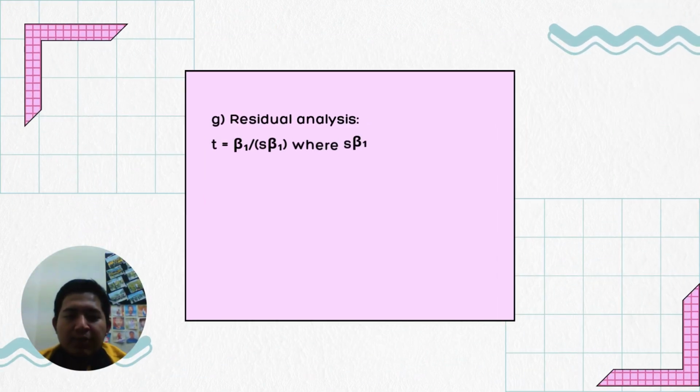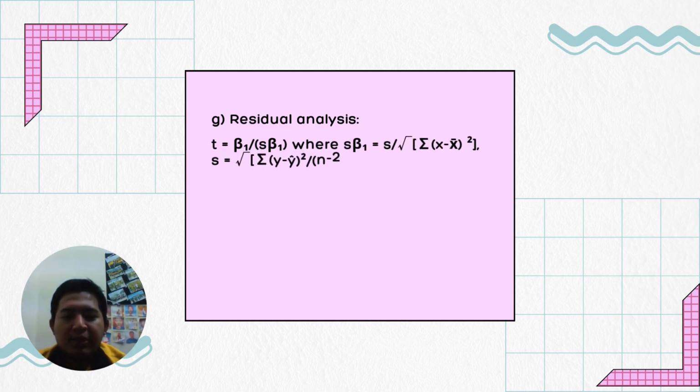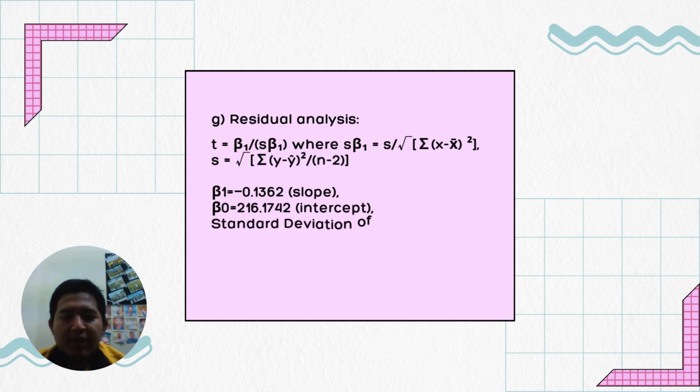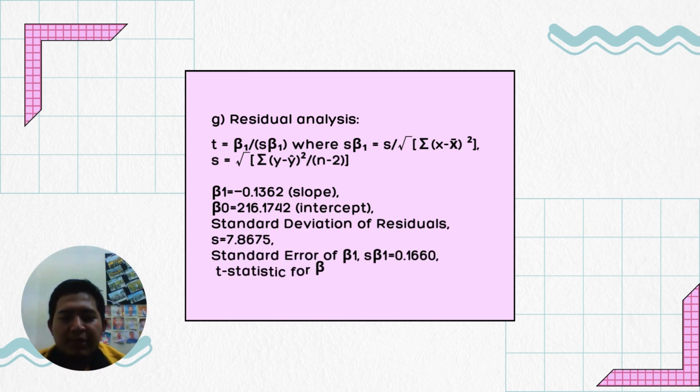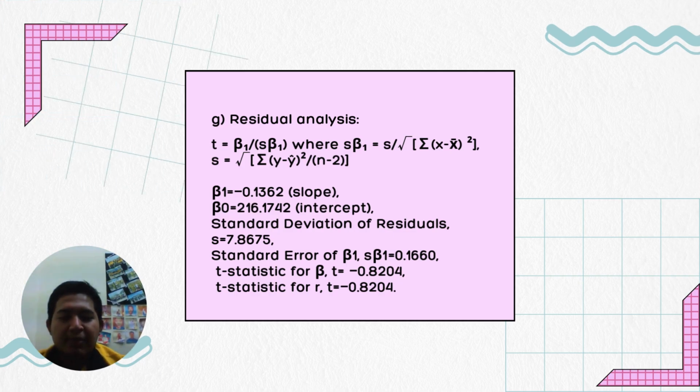So for the residual analysis, the slope we got is negative 0.1362, and the intercept is 216.1742. For the standard deviation of residuals, we got 7.8675, and the standard error for B1 is 0.1660. The t statistic for beta is negative 0.8204, and the t statistic for R is negative 0.8204.